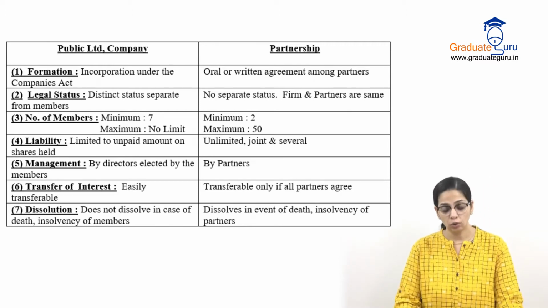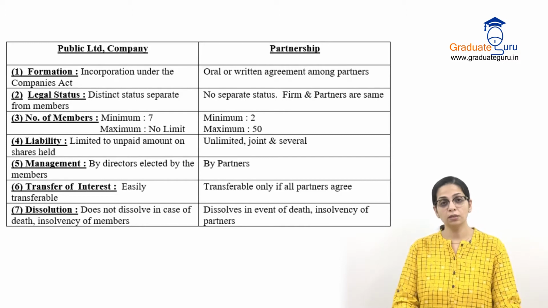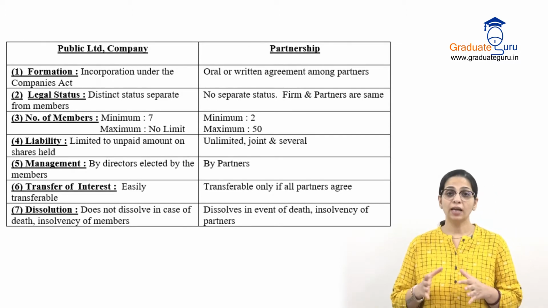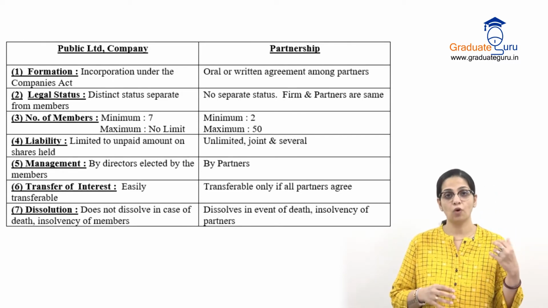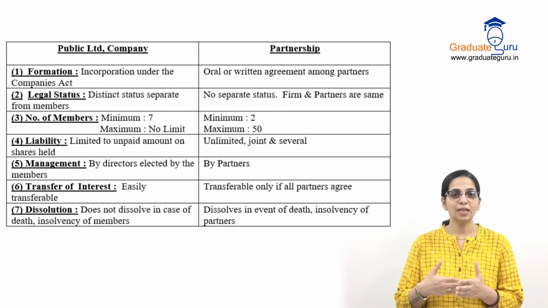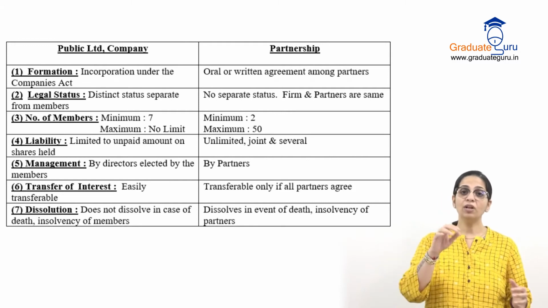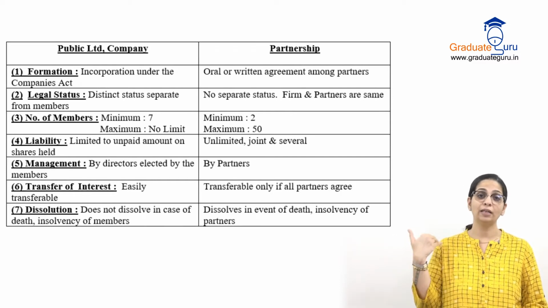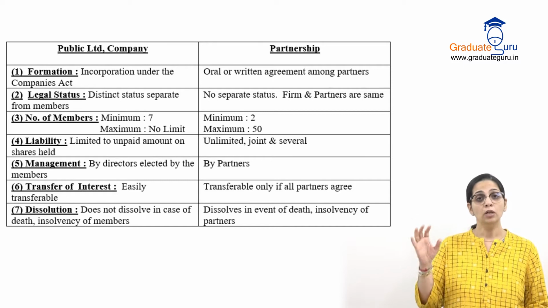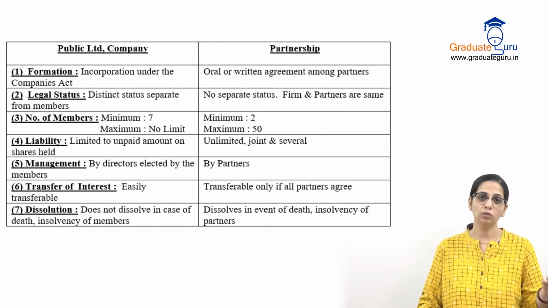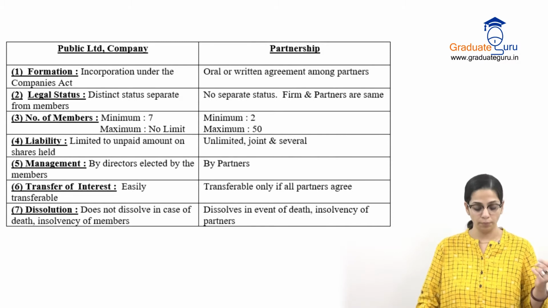Whereas partnership में क्या होता है? Oral or written agreement among the partners. So there is an act which we'll see later, but यहाँ पे basically I don't have to follow much formalities. Any two or more people, they will come together, they will decide that उन्हें साथ में business करना है. They will list down the terms that किसे कितना profit मिलेगा, कौन कितना काम करेगा, if they'll get anything extra like salary and all that. So all the terms are listed down and they sign those terms. So that becomes a partnership agreement, and that is how the partnership is created or formed.